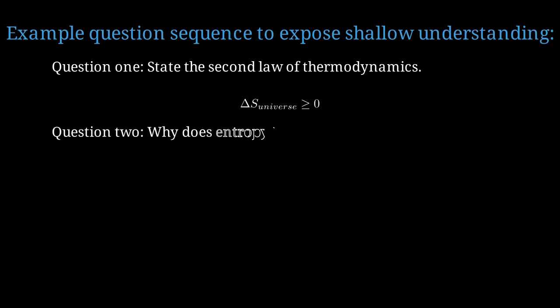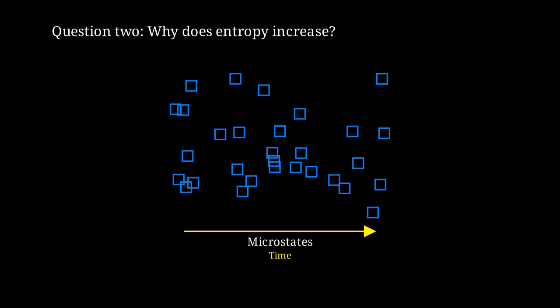Now the AI probes deeper. Question 2. Why does entropy increase? This requires mechanistic understanding. The deep answer involves statistical mechanics. Systems evolve toward configurations with more available microstates because they are overwhelmingly more probable.